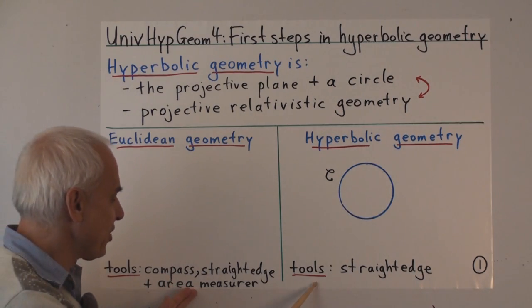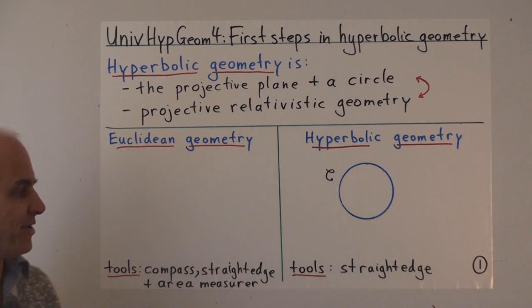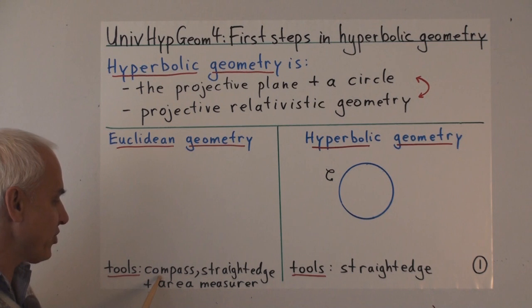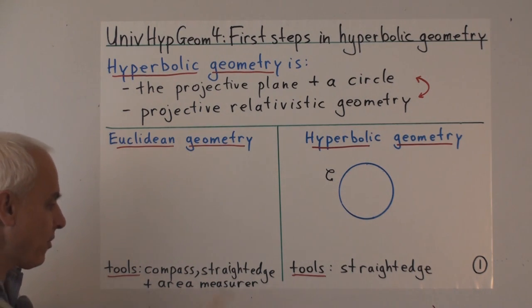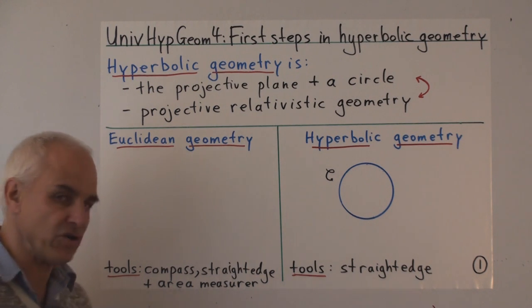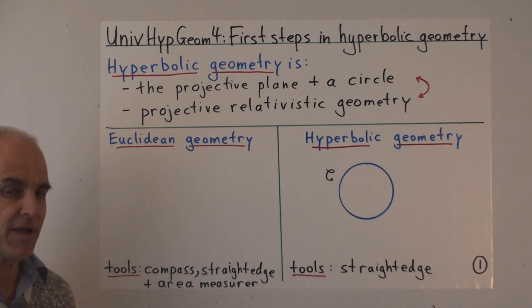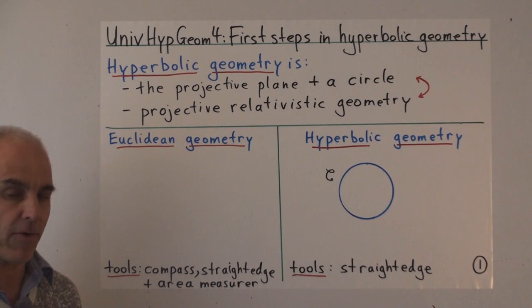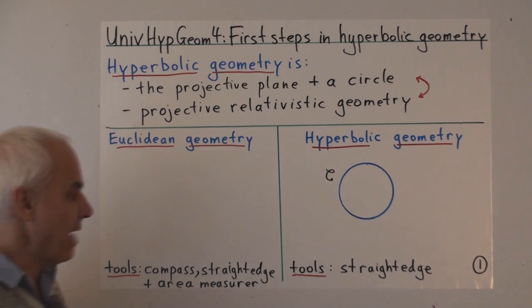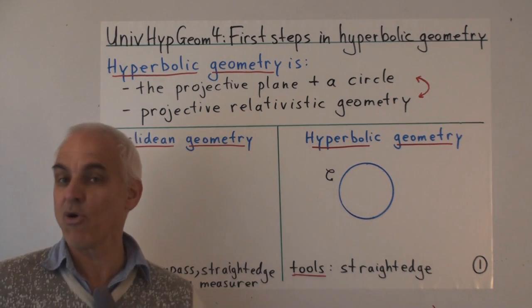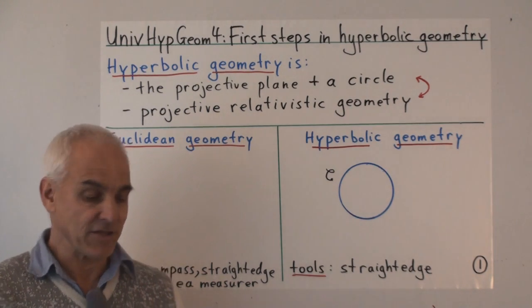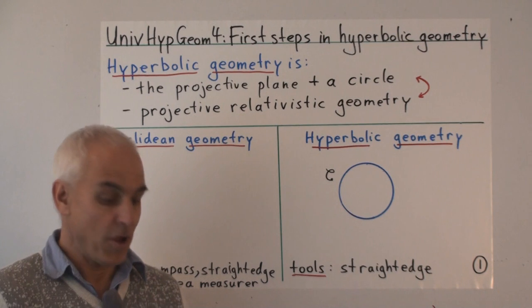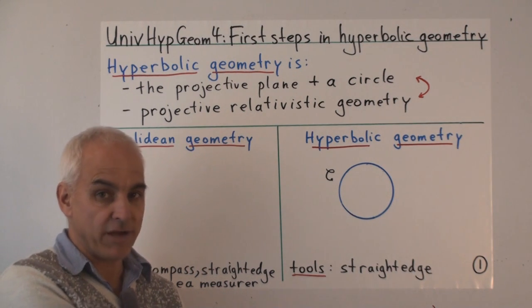And the 2 geometries are distinguished by what tools are used to study them. The tools in Euclidean geometry are the compass and the straight edge, and also probably an area measure of some kind or another, some way of addressing area. In hyperbolic geometry, the tools are much more minimalist. There's only essentially 1 tool, and that's a straight edge. Not a ruler, so it's definitely not marked.